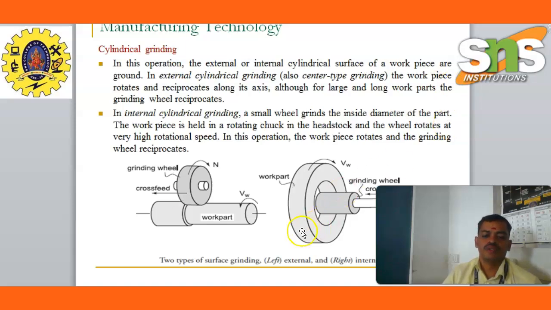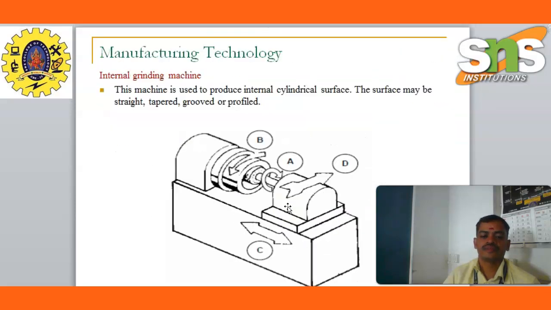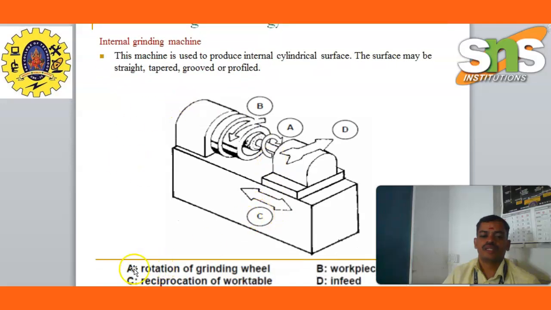These are examples of cylindrical grinding. Cross feed: this is the grinding wheel, this is the workpiece, both are revolving. This is the workpart and the grinding wheel with cross feed in internal grinding. These are the internal grinding machines. A is the rotation of the grinding wheel, B is the workpiece rotation, C is the reciprocation on the workpiece, and D is the infeed.